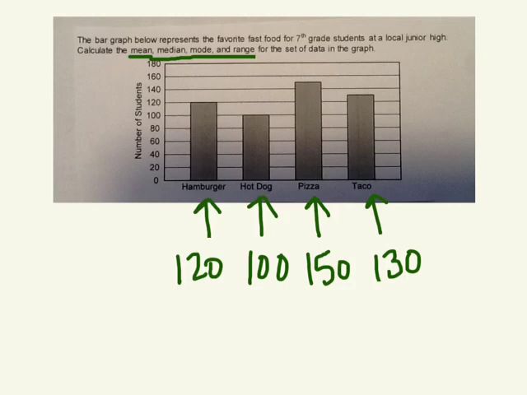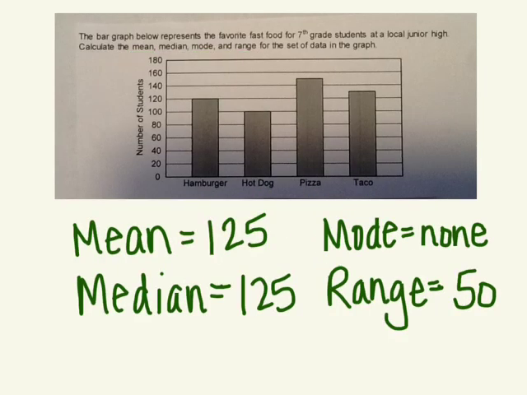The first question was the bar graph that represented the fast foods of the 7th grade students at a local junior high, the favorites. You were to calculate mean, median, mode, and range for the data set. There are 4 pieces of data. Hamburgers was 120, hot dog 100, pizza was between 140 and 160, so it's 150, and the taco was between 120 and 140, so it was 130 students. The measures of central tendency were mean 125, median 125, mode, there was no mode, and then the range, when you subtract the greatest and the least, you should have gotten 50.